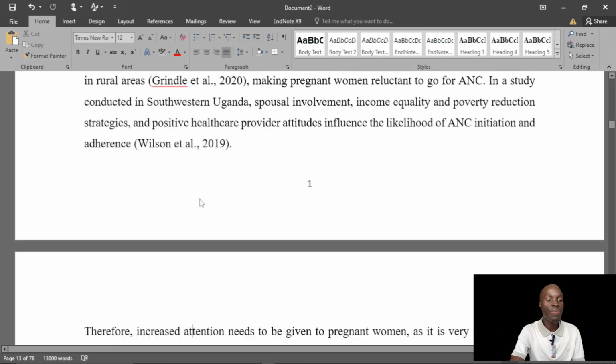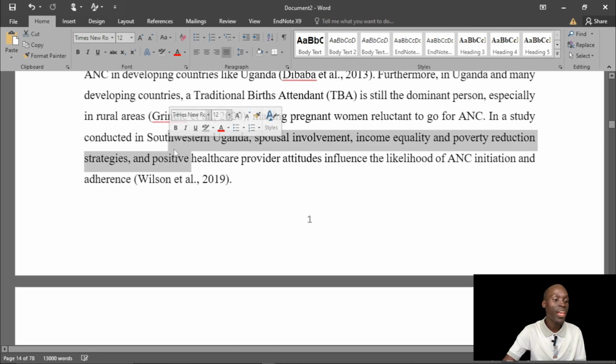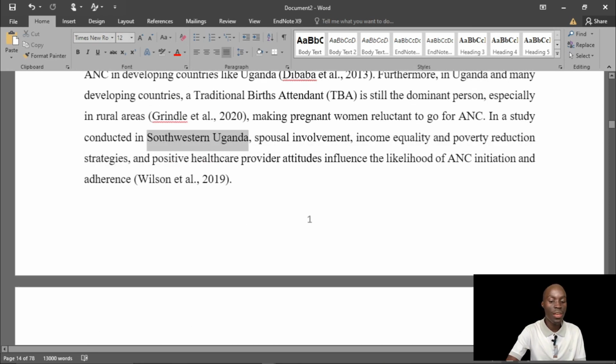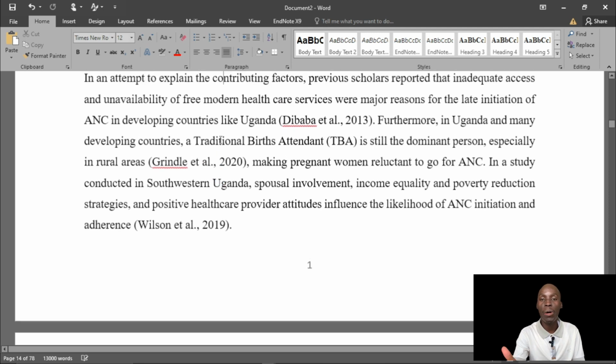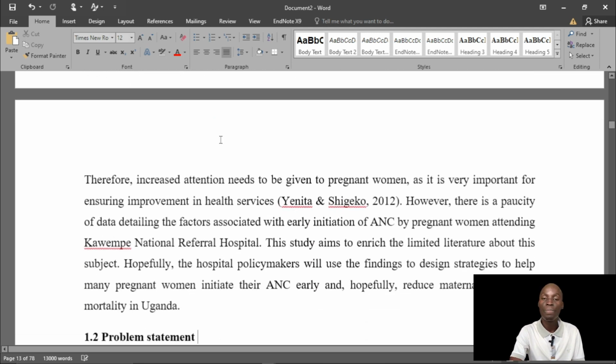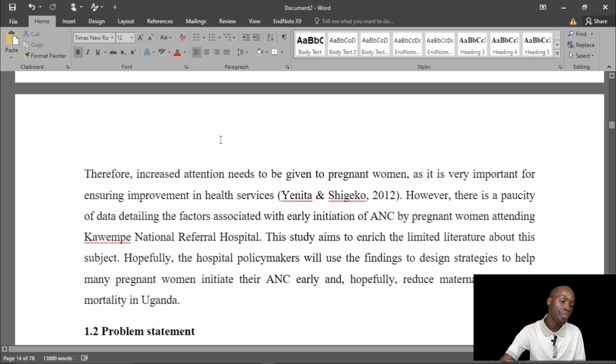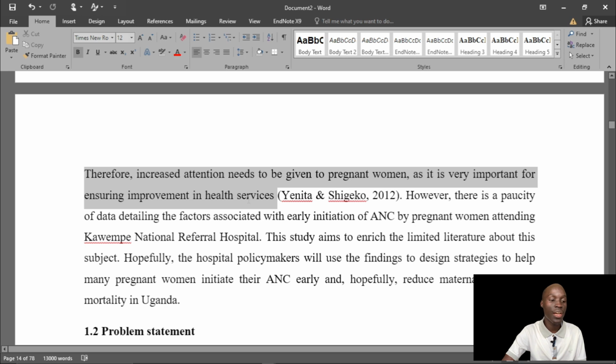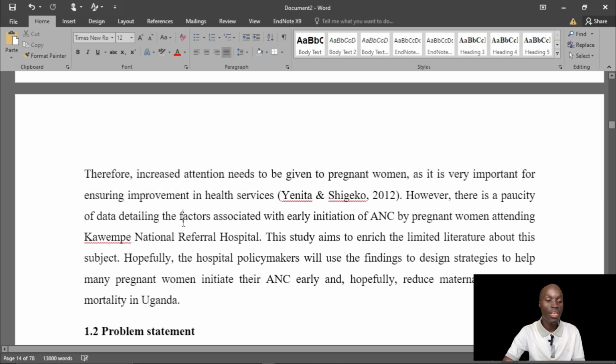In an attempt to explain factors contributing, okay, that is okay. Came to southwestern Uganda, giving general information about other studies done in this country on that topic. Then brought in the need for an increase in the attention given to pregnant mothers. However, there is positive data, but little is known about the factors, which is good.